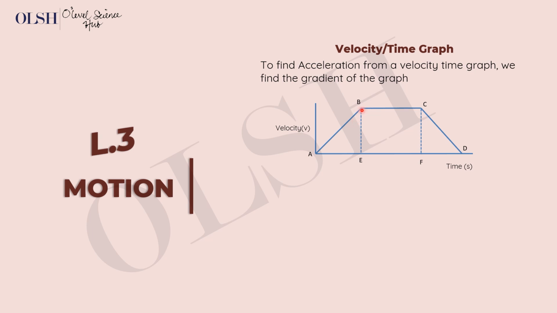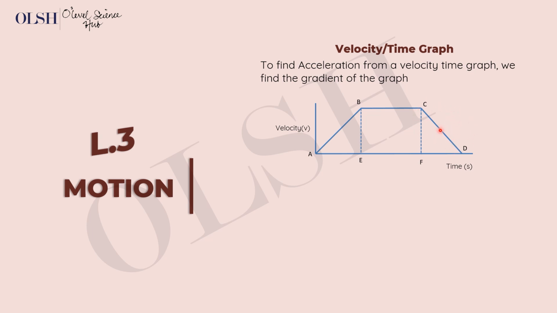Now BC represents no change in velocity. The velocity along this line remains constant, it doesn't change. It's just one velocity from B to C, and that represents constant velocity. While here we go back to having uniform, but not acceleration this time, but retardation, because retardation is the opposite of acceleration. You can see that the change in velocity is occurring negatively, like it is dropping instead of increasing. Here velocity increases, here velocity drops, it reduces, and so this is retardation happening here.